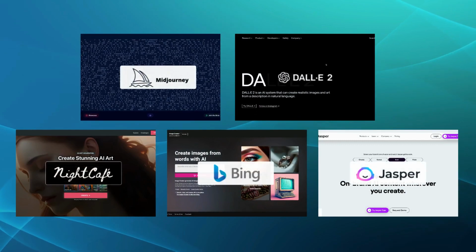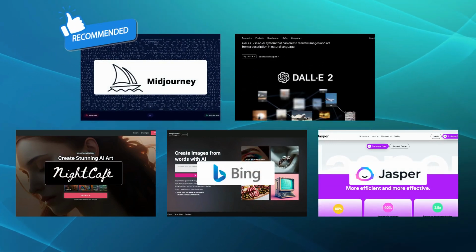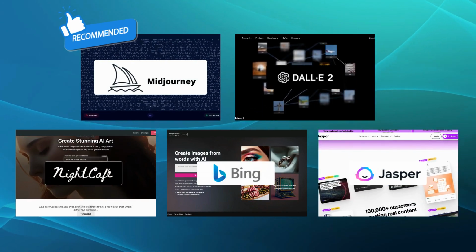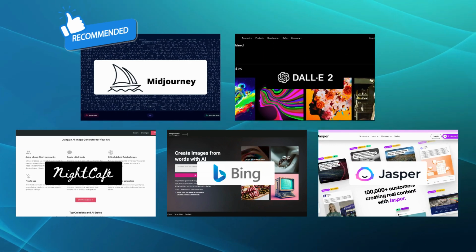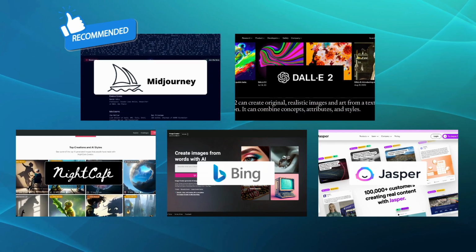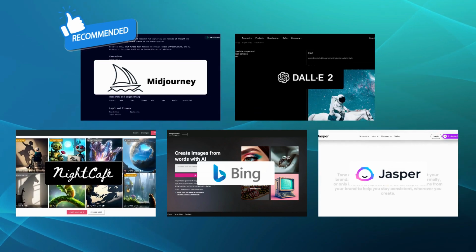Among these 5 alternatives, we would pick Midjourney to take the crown. With its advanced AI and machine learning capabilities, Midjourney pushes the boundaries of digital art creation and offers you a unique platform to explore new dimensions of creativity. We hope this comparison has shed light on the strengths and unique features of each alternative to Dream by Wombo. Remember, the best choice ultimately depends on your specific creative goals and preferences.